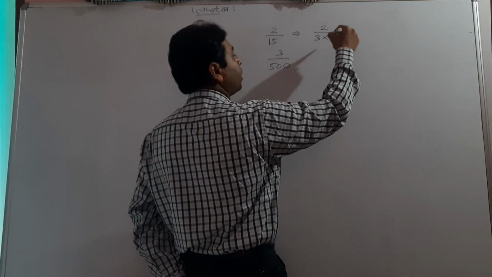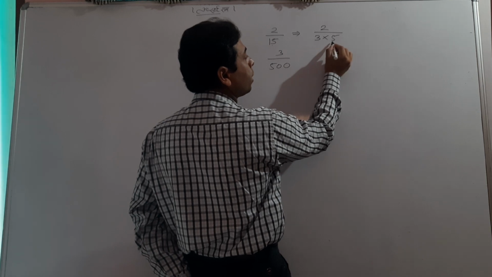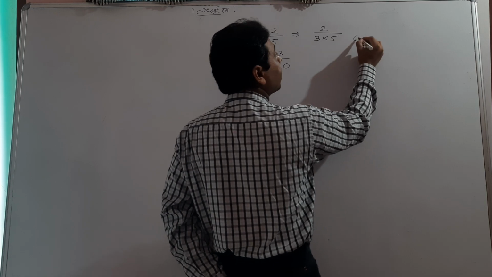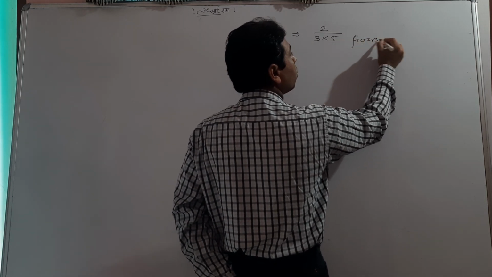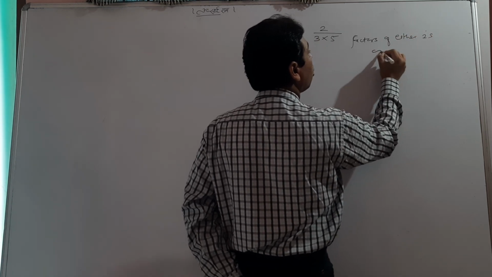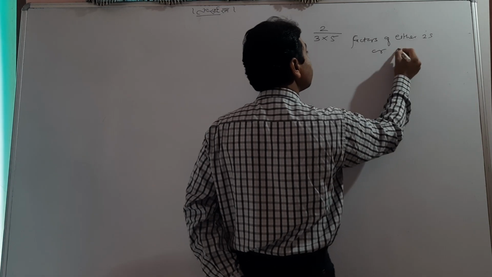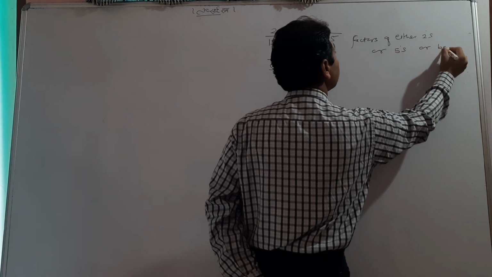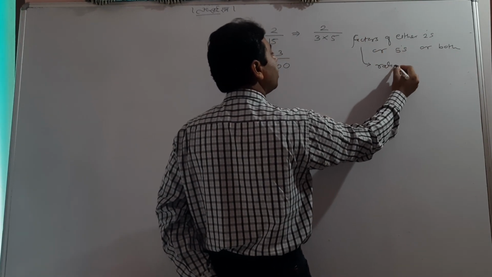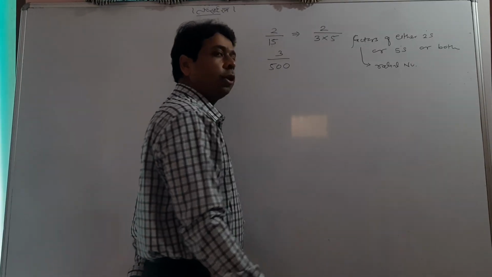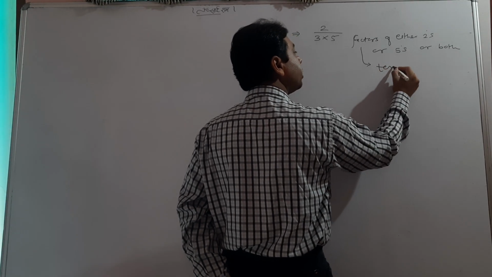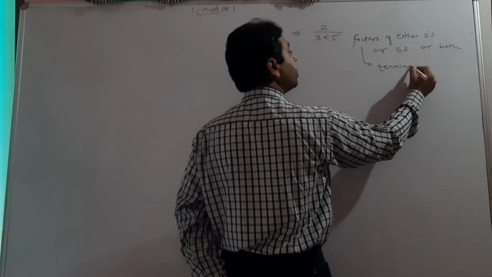So I would say that whenever the denominator has factors, listen to me and hear me carefully, when the denominator has factors of either 2's or 5's or both, it will be a rational number, and it is a rational number and terminating. Definitely it is a rational number, but it is terminating.